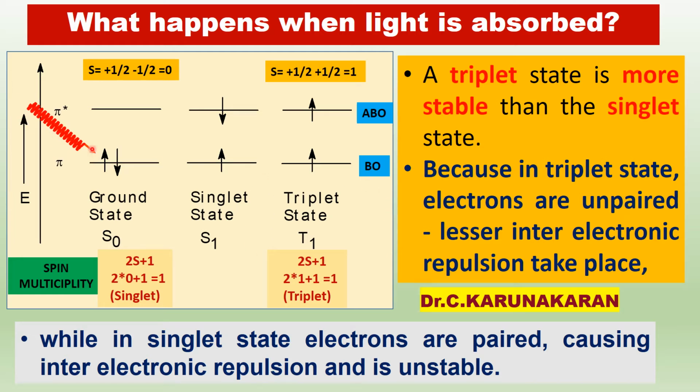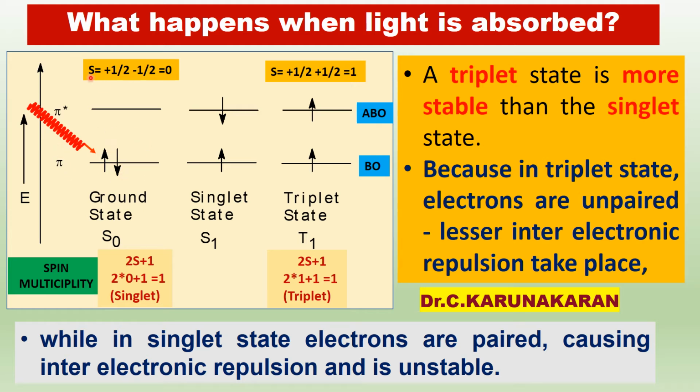When a light photon falls on, for example, an ethylene molecule, in the ethylene molecule there is one pi bond, so you have a pi bonding orbital. There are two electrons. According to molecular orbital theory, when there is a pi bond, there will be a pi star antibonding orbital. Therefore there are two electrons, and they are paired up.